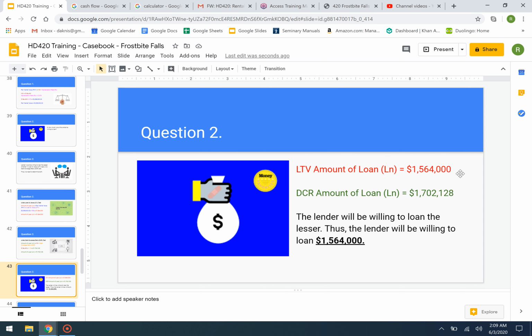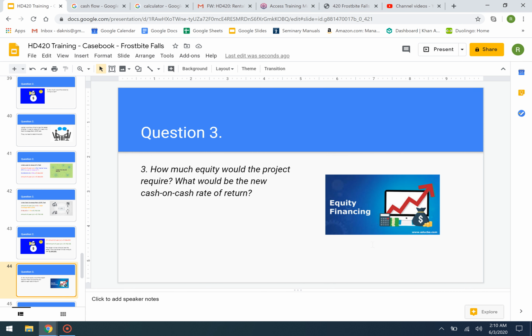So the lender is going to compare the two and will be willing to loan the lesser. Thus, the lender will be willing to loan $1.564 million based off the loan to value amount. So that's good. We're moving on.